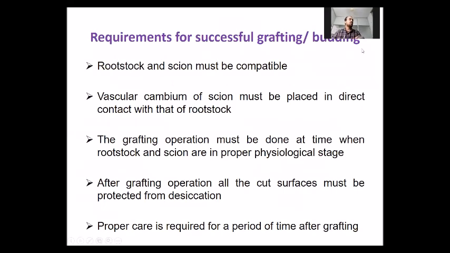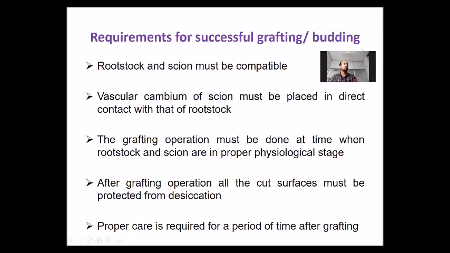Now, the most important thing, the requirement of a successful grafting or budding. What are those requirements? First and most important requirement is that rootstock and scion must be compatible to each other. You cannot graft or bud two incompatible species or two incompatible plants, like you cannot graft a mango on a guava. Those are incompatible. So the first and most important requirement is that these both should be compatible.